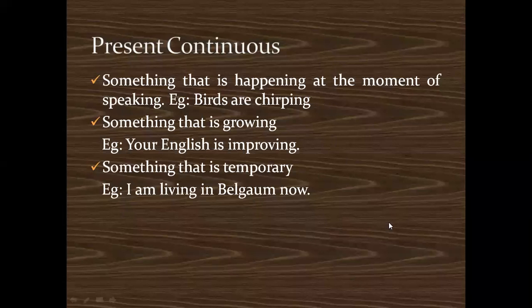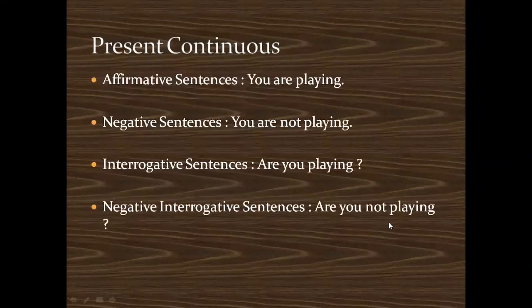Now let's see the examples of the types of sentences. Okay, affirmative sentence. What is an affirmative sentence? You're talking a positive thing. You are playing. Okay, negative. You're not playing. Interrogative, asking a question. Are you playing? Negative interrogative sentence. Are you not playing? Okay, so these are examples of the present continuous tense.